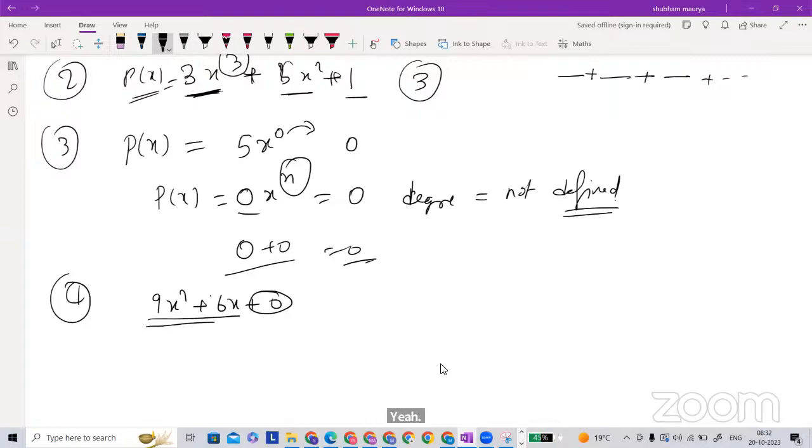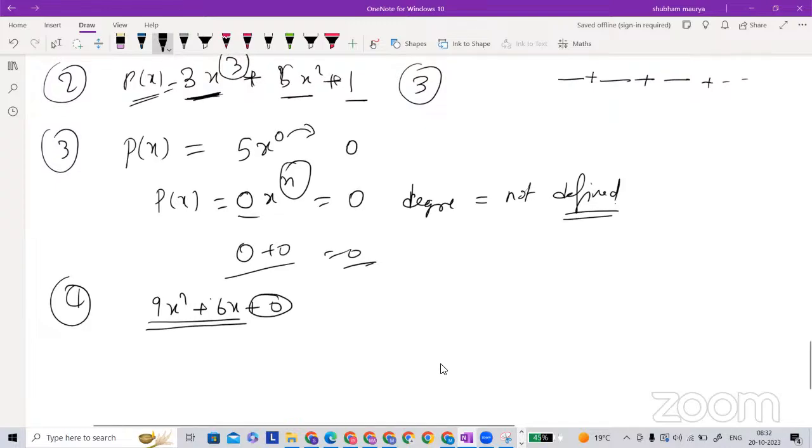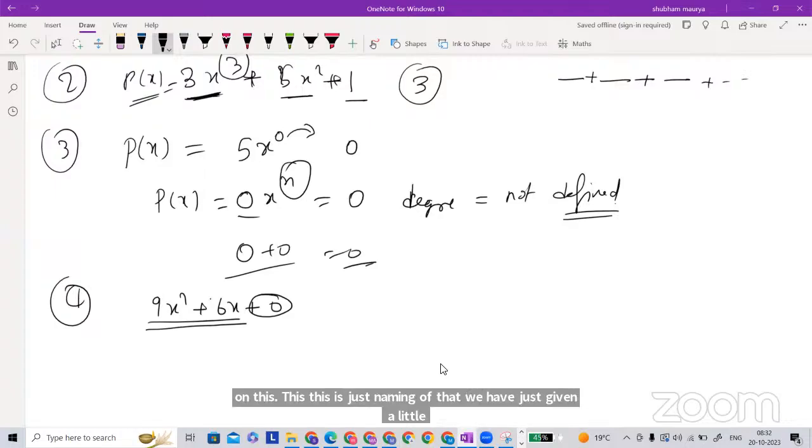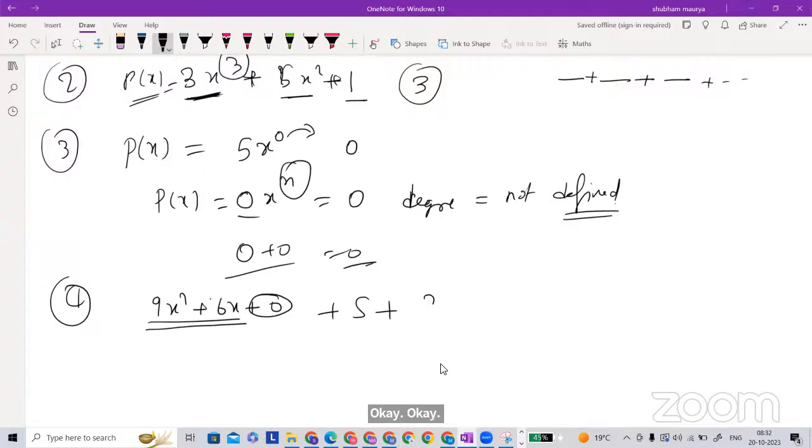Why so much confusion on binomials? Forget about binomial and trinomial. No question will be asked on this concept. This is just naming; mathematicians have just given the names. If it is more than this, then what will you call it? If it contains 4 terms, no name is given.